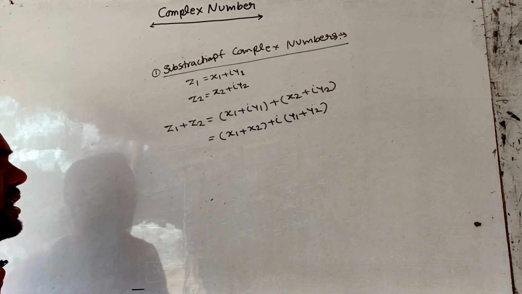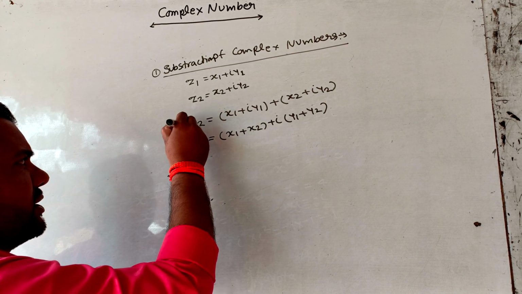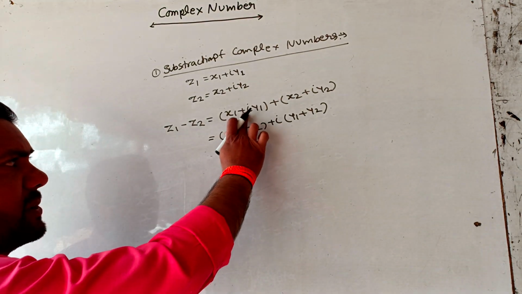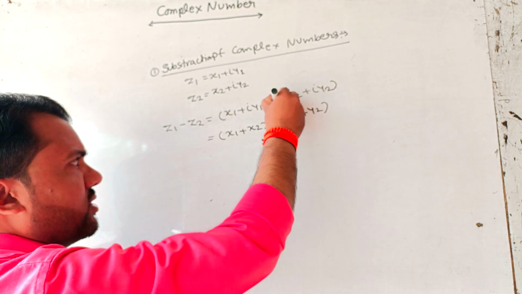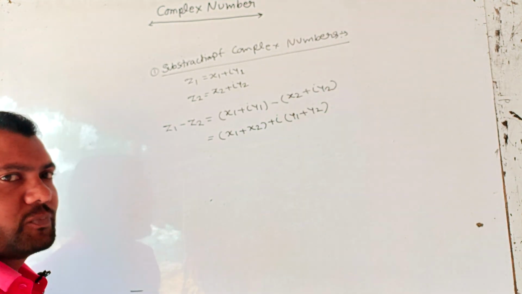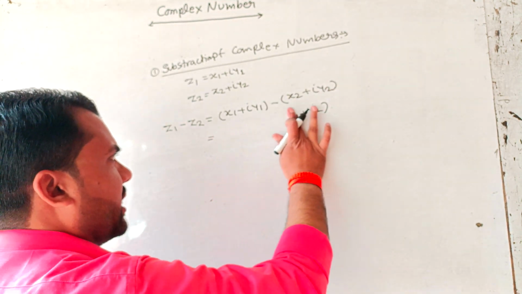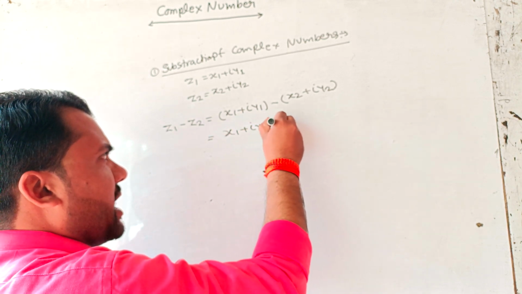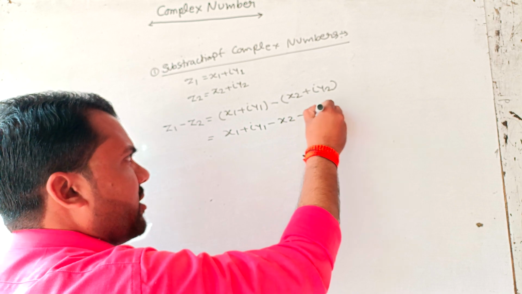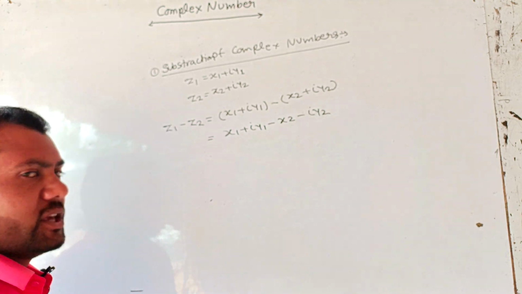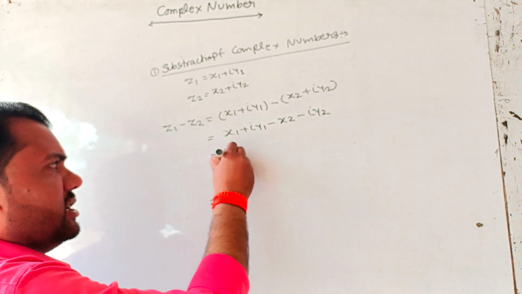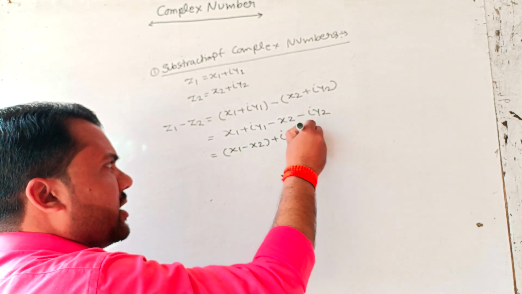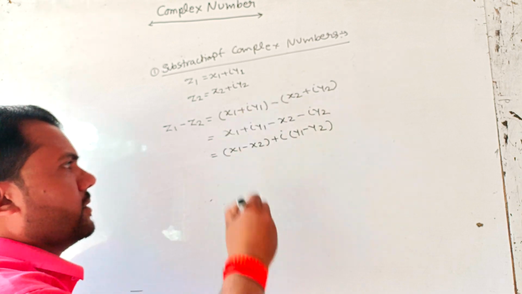Now we find subtraction, that is z1 minus z2. Then we write x1 plus iy1 minus x2 plus iy2. When we open the bracket, we get x1 plus iy1 minus x2 minus iy2. Here we write x1 minus x2 plus i into y1 minus y2.